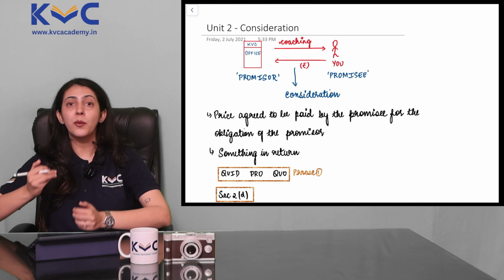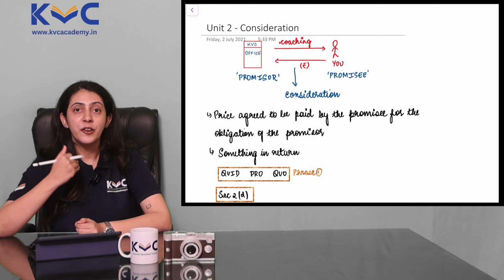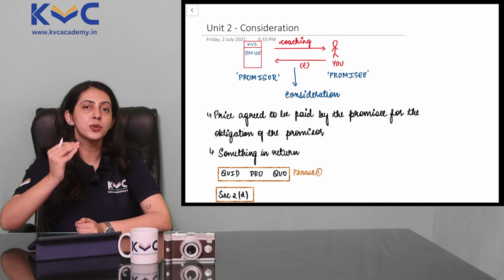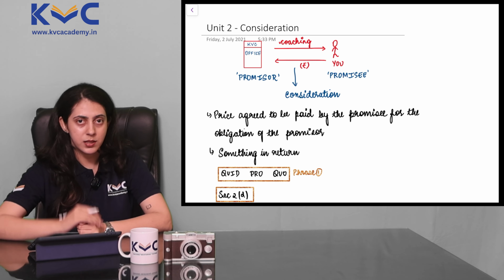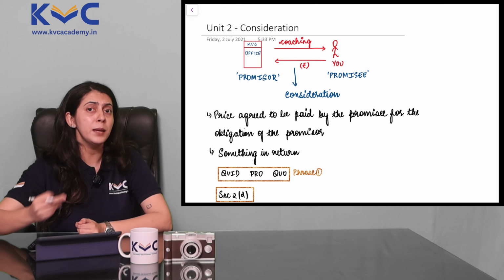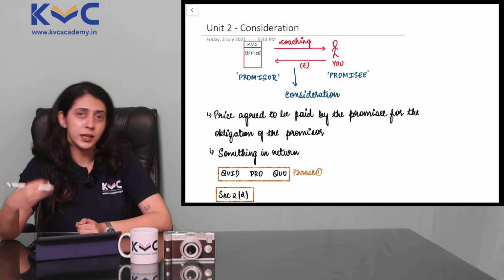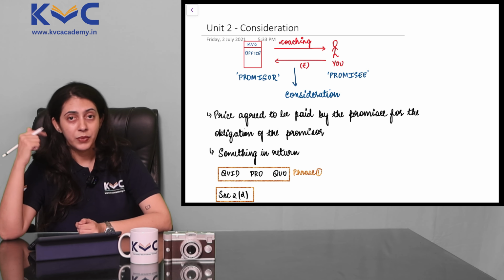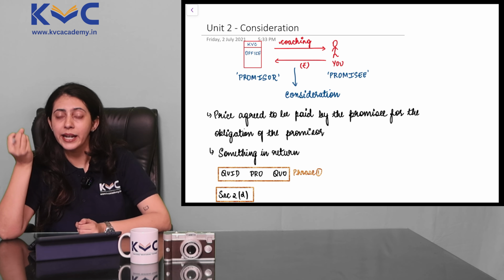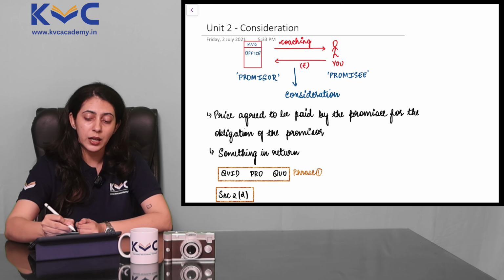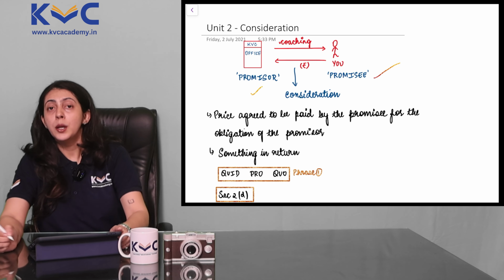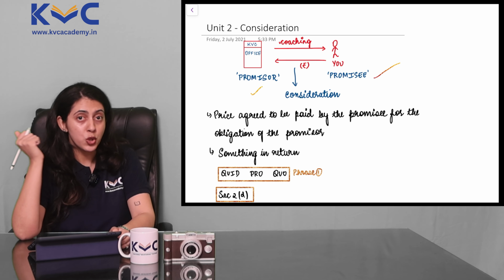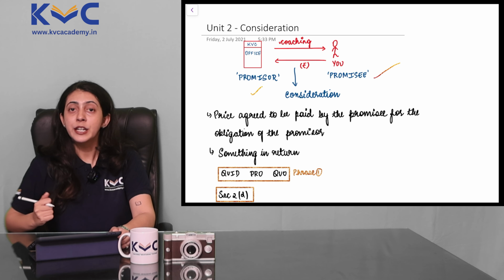Now, when we provide the coaching to you, we are promising to give you the coaching. So in that case, KVC becomes the promiser. Any party who promises to do something becomes the promiser. And you are at the receiving end of this promise, and therefore we are going to call you promisee. So there is a promiser and there is a promisee. We provide the coaching to you and you provide the fees to us.